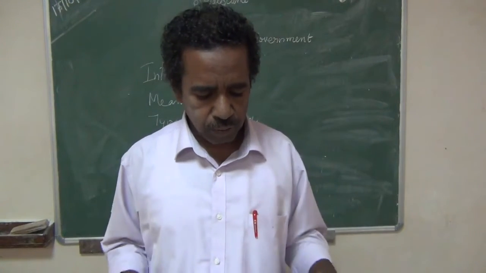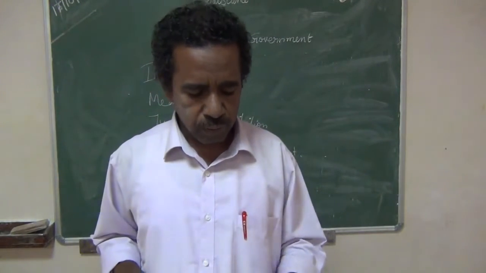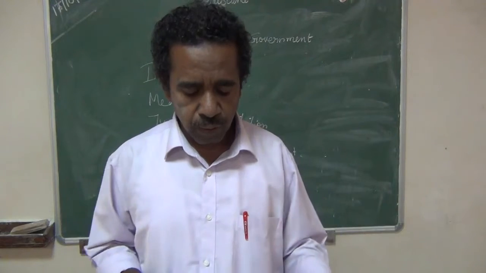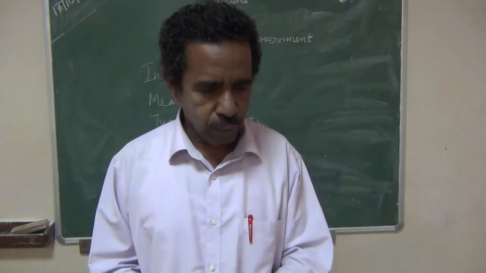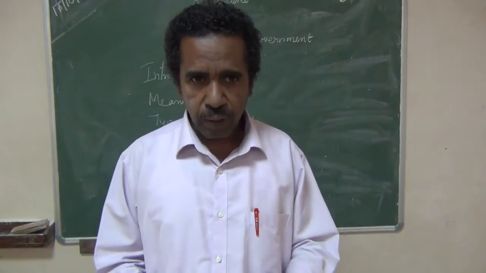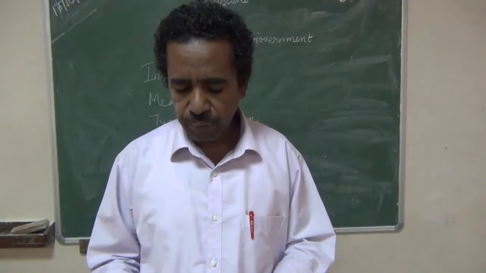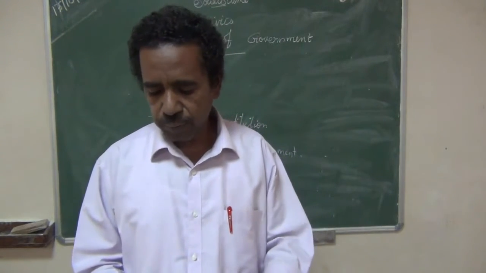Civics part. In the civics part we have completed 3 lessons. The last one we completed was human rights. All the answers for human rights we have completed. You might have studied that. Now we continue to the next chapter from civics. That is the 4th chapter, forms of government.